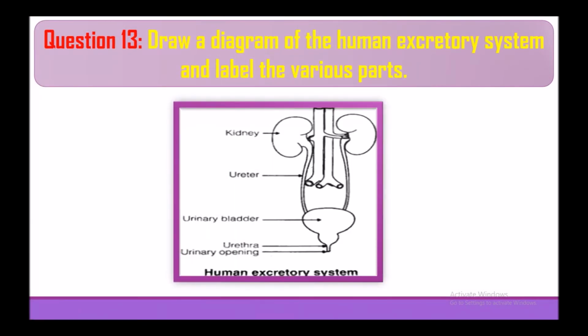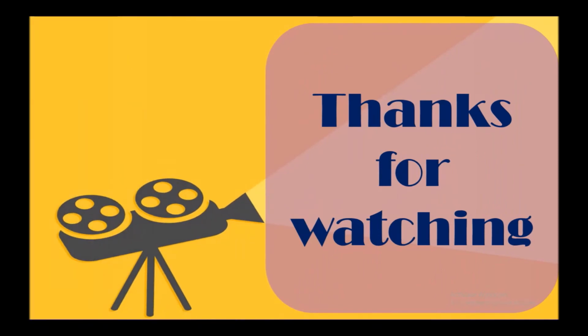Draw a diagram of the human excretory system and label the various parts. So this is the diagram of human excretory system with the label. So this was the solution of textbook exercise.